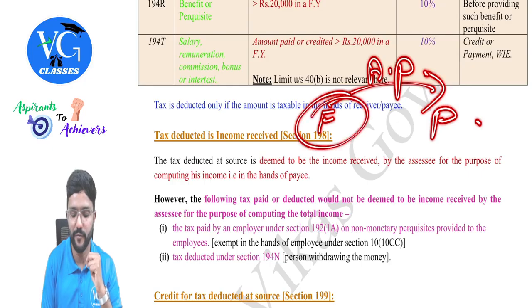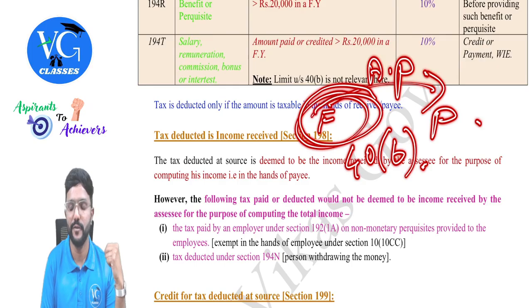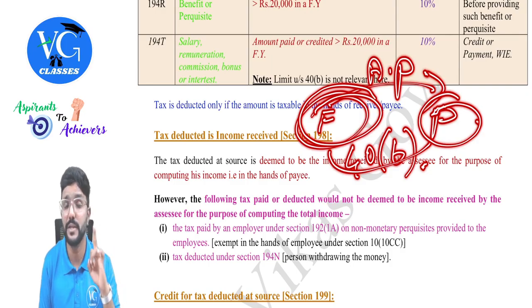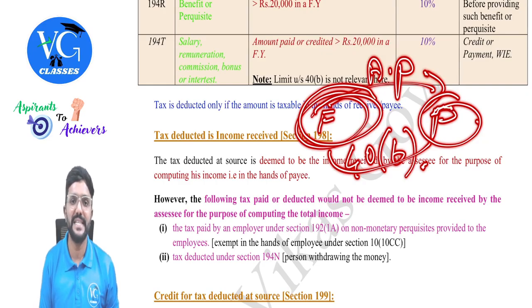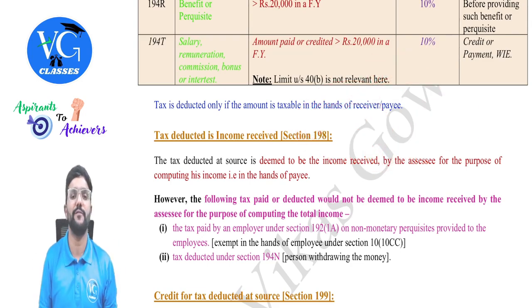Because for the firm, we need to check section 40B. Interest maximum 12% will be allowed. And for remuneration, salary, bonus and all, the limit as per 40B is there, which is based on book profit. And whatever is allowed for the firm will be taxable in the hands of partner under the head PGBP. We learned this provision in detail when I was covering the PGBP head. So, should TDS be deducted on the amount allowed as expenses for the firm or on the amount which is actually paid by the firm?